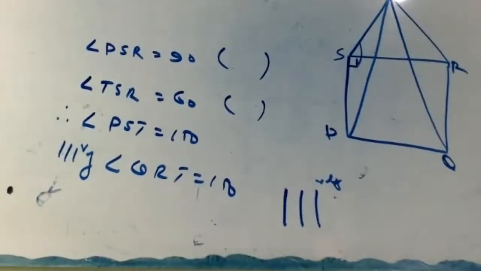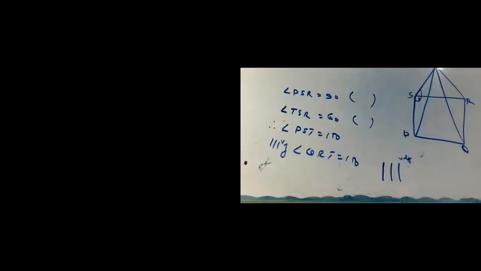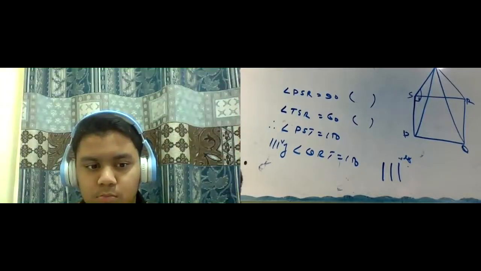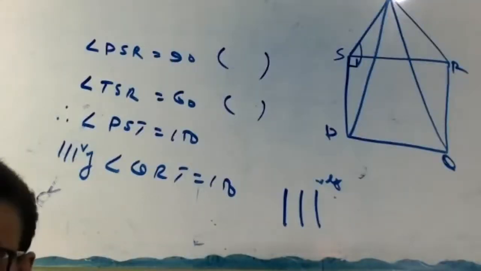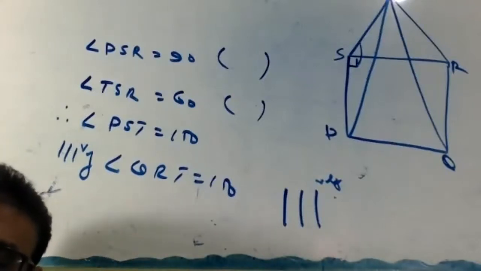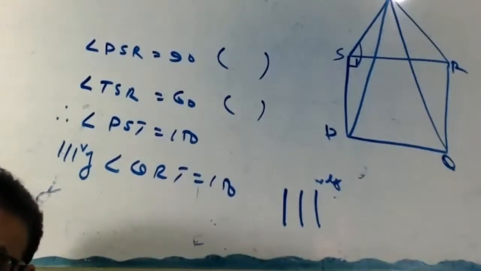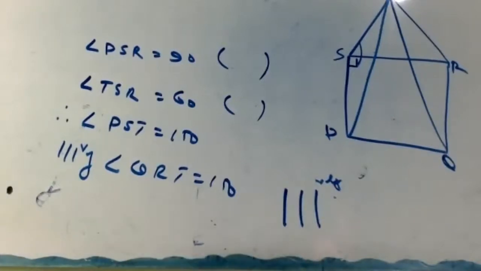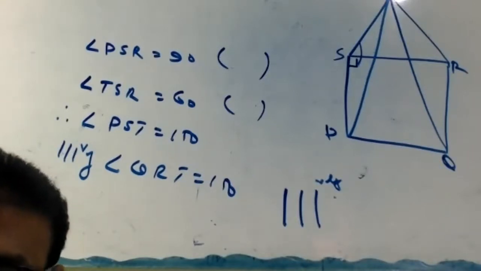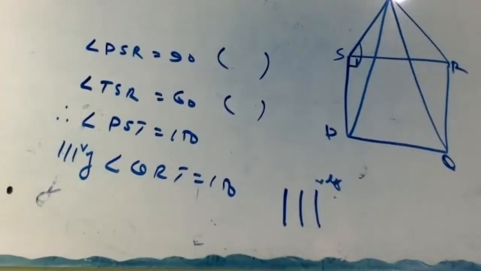Don't write now. In triangle PST and triangle QRT, PS equals QR. Reason: each is a side of the square. Right or no? Sides of a square. Then angle PST equals angle QRT, 150 degrees, proved.